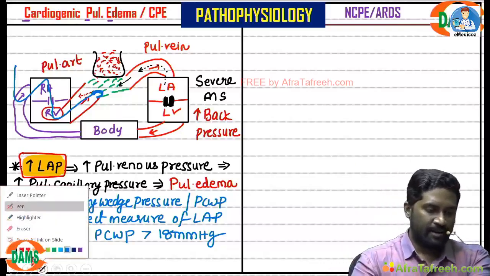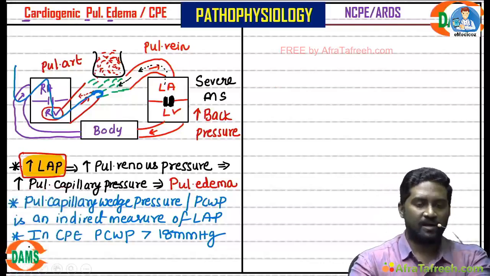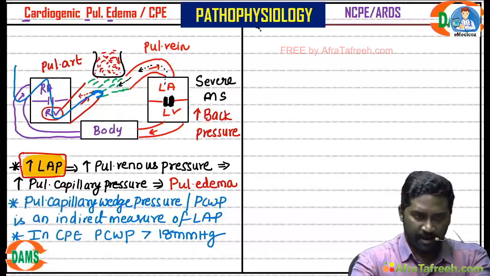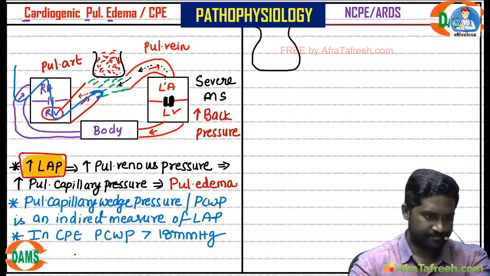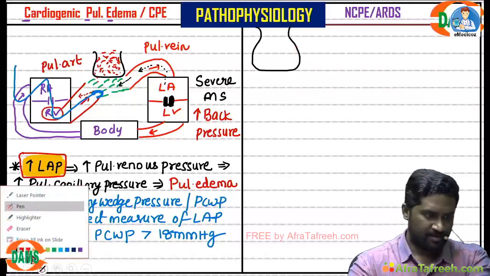Coming to non-cardiogenic pulmonary edema, ARDS. Now what is the primary event here? Consider this is the alveolus and let this be the blood vessel.